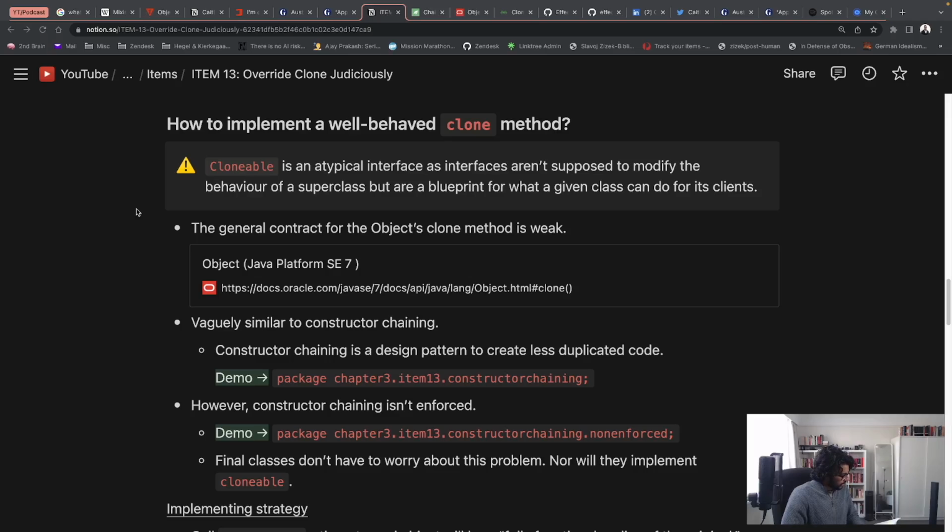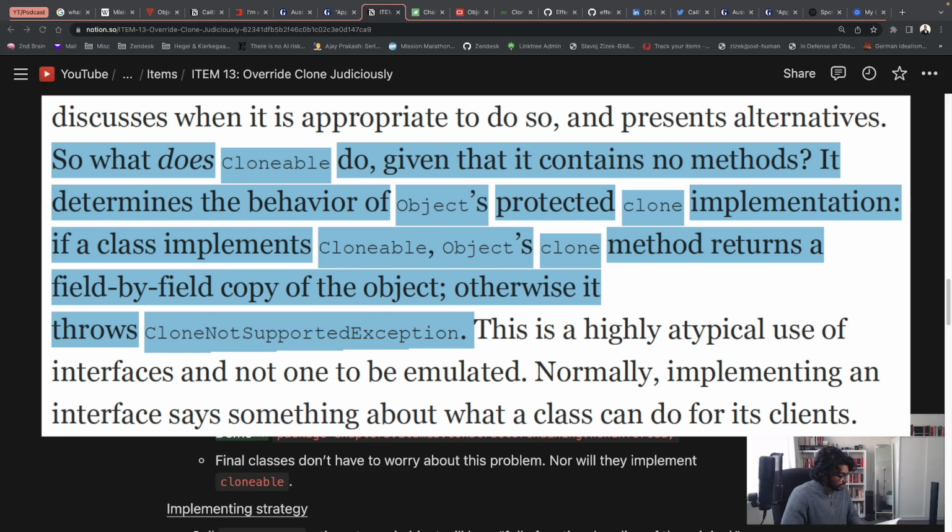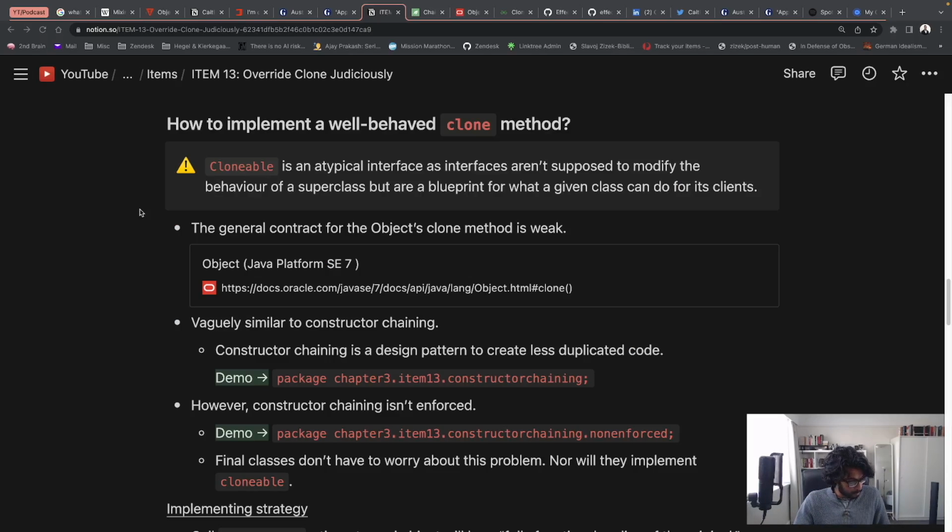Which is why Joshua Bloch states, so what does Cloneable do, given that it contains no methods? It determines the behavior of Object's protected clone implementation. If a class implements Cloneable, Object's clone method returns a field-by-field copy of the object. Otherwise, it throws CloneNotSupportedException, as a lawnmower is making noise again. Now, by the way, as we go on with this point, that latter bit, throwing the CloneNotSupportedException, also becomes a pain point with this interface. We'll discuss it in this item.